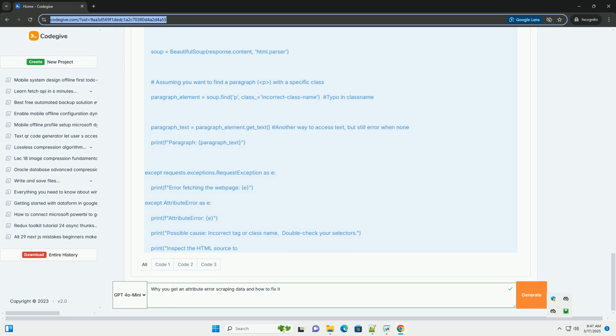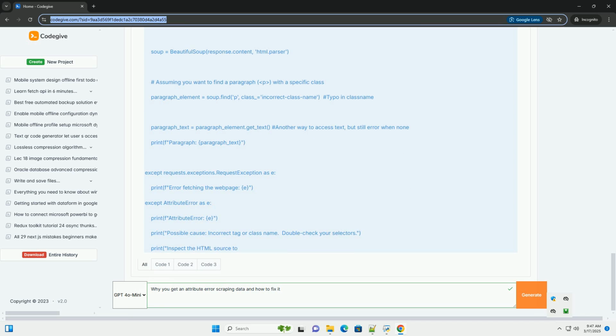Inner try-except: the try-except block inside the loop allows the script to continue processing other product cards even if one card has an error. This is crucial when dealing with a list of items where some items might have incomplete or inconsistent data. More general exception: instead of catching only AttributeError, I've added a broader except Exception as e at the outermost level to catch any unexpected errors during the request or parsing process. This helps prevent the script from crashing due to unforeseen issues.